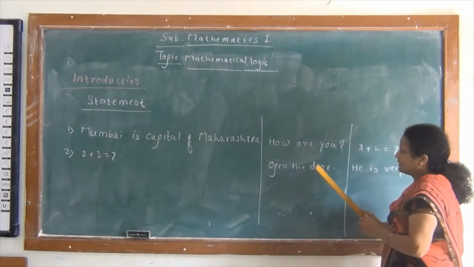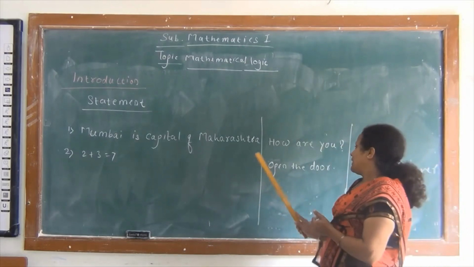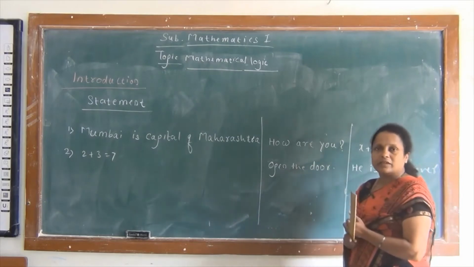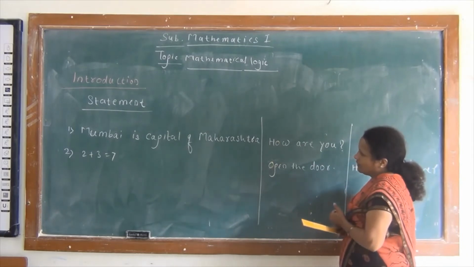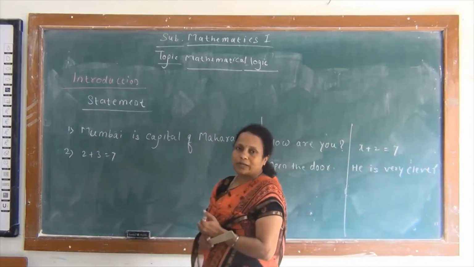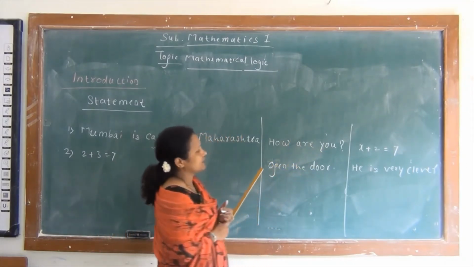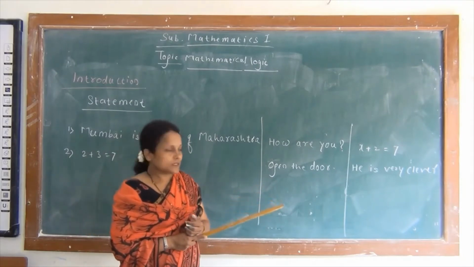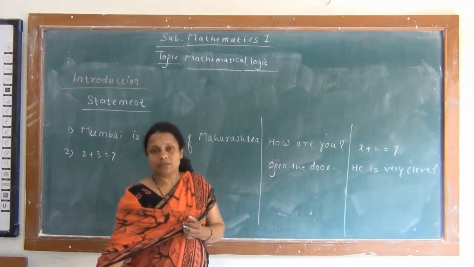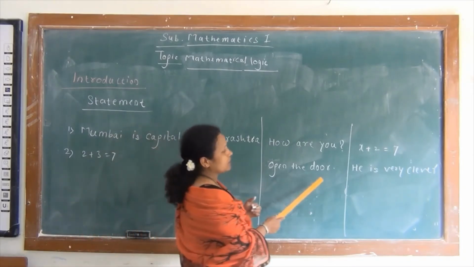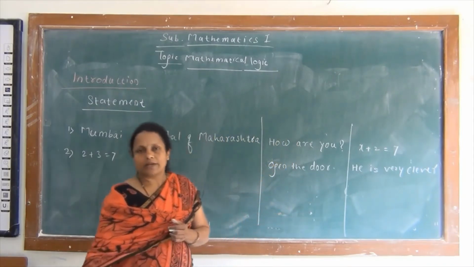Then observe two sentences again. How are you? Here it is a question, so it is an interrogative sentence. And the second is open the door, so it is an imperative sentence. By these two sentences we can't find the truth value, that is, whether they are true or false, because by how are you, it may be true or false. And the second is an imperative sentence, so we can't define its truth value either. So sentences of the interrogative and imperative types are not statements.